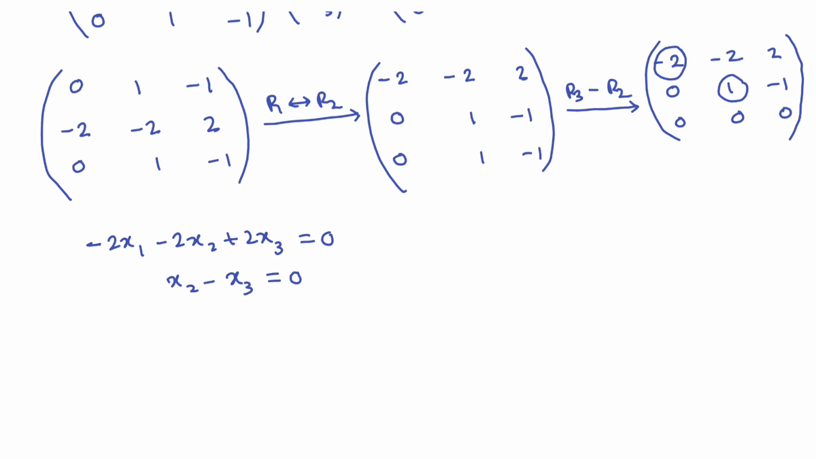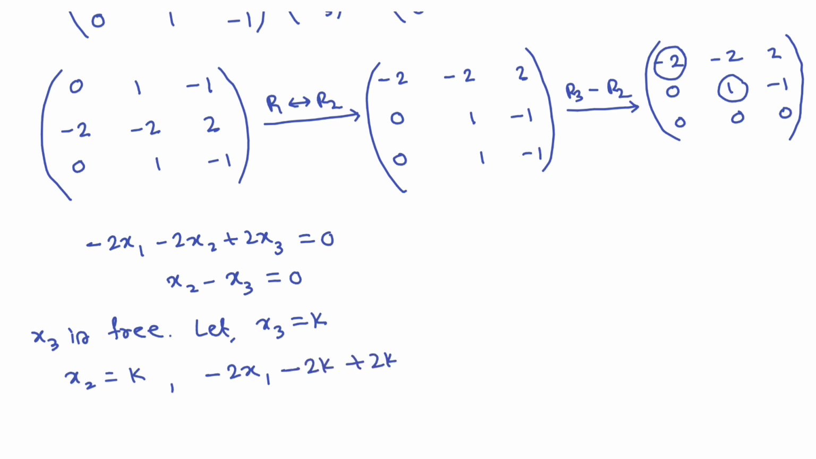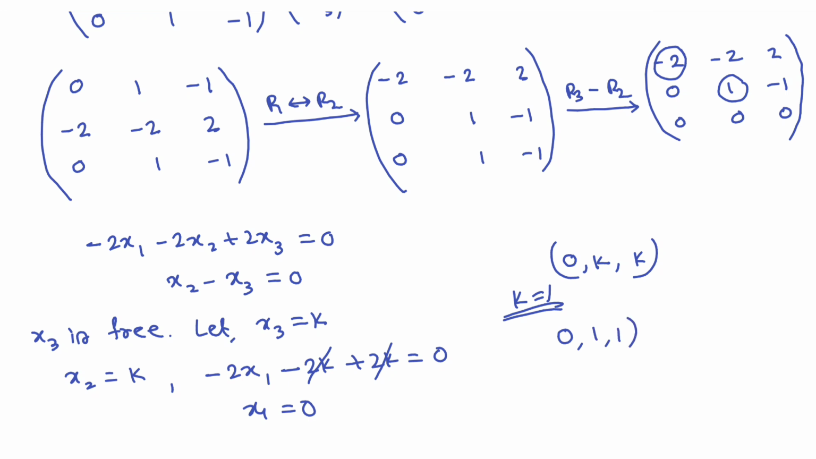And x3 is a free variable, so let x3 equals k. So x2 equals x3, so x2 equals k, and minus 2x1 minus 2k plus 2k equals 0. That means you are getting x1 equals 0. So what is the eigenvector? x1 is 0, x2 is k, and x3 is k. If we put k equals 1, you are getting 0, 1, 1.